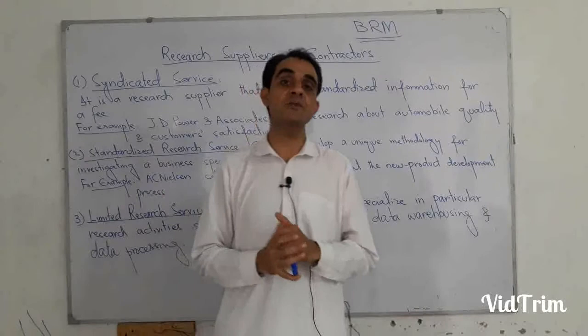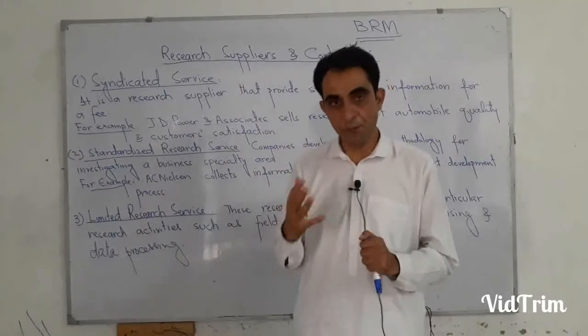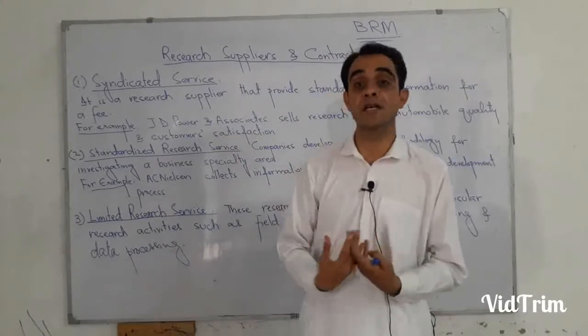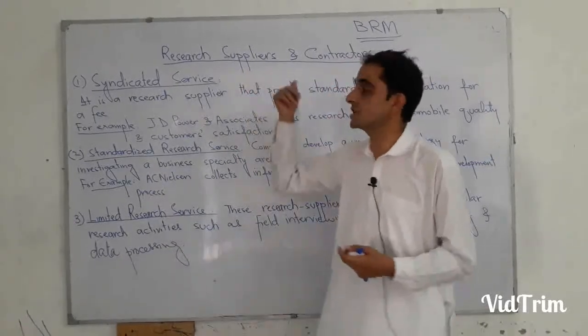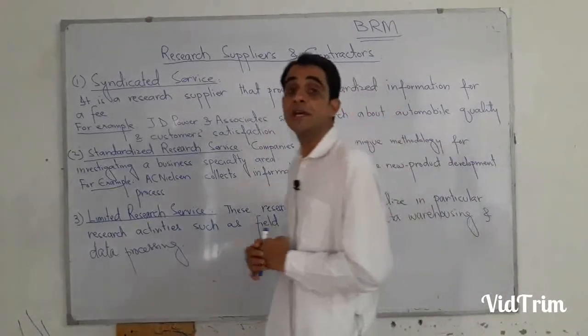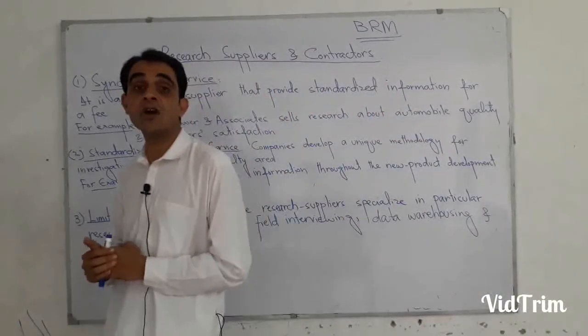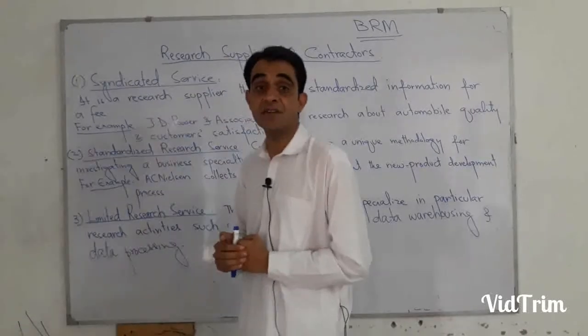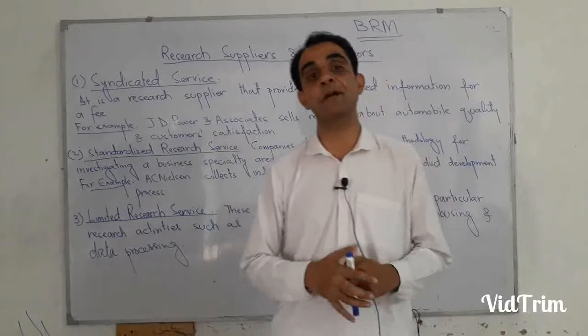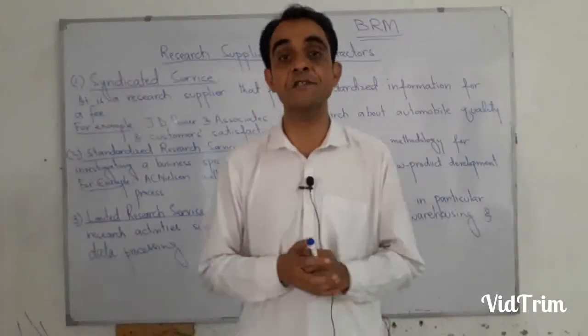This is called economies of scale in the research process, and we prefer to conduct our research with the help of these research suppliers and contractors only because they have economies of scale. They have speciality because they have gone through different types of research. They have tackled different problems of different organizations.